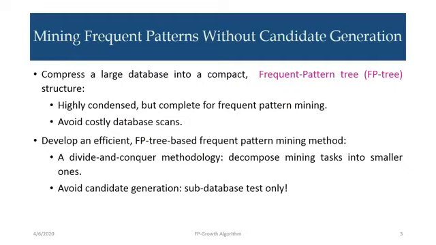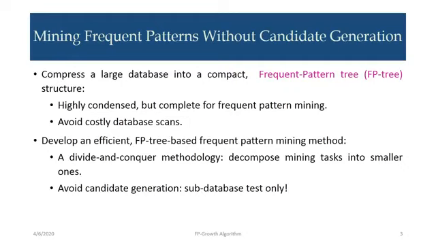It compresses a large database into a compact form, a frequent pattern tree, that is, FP tree structure. This FP tree is highly condensed but complete for frequent pattern mining. It avoids costly database scans, because once you construct a frequent pattern tree, we can find all the frequent item sets from mining the tree itself. So there is no need to again and again go to the database and scan it. In a later slide we will explain how to construct the frequent pattern tree.